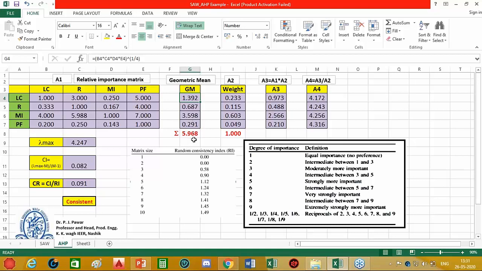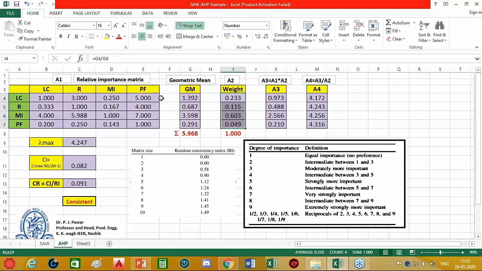Here the sum is 5.968. If I divide every value by this sum, 5.968, we get the corresponding weight for that attribute. So the first task is to find the weight of the attribute. First we prepare the pairwise comparison matrix based on the understanding of the decision maker, then we find the geometric mean, and then we find the weights. Okay, the weights are obtained.